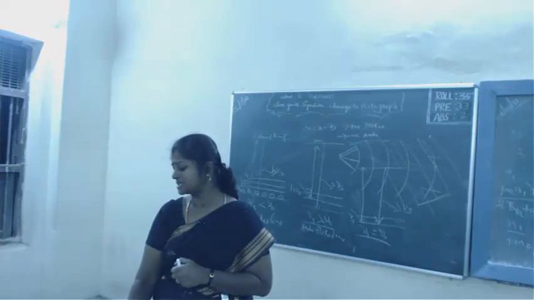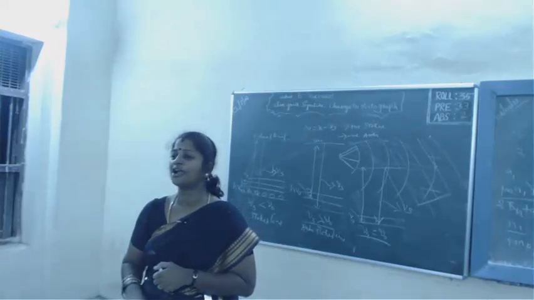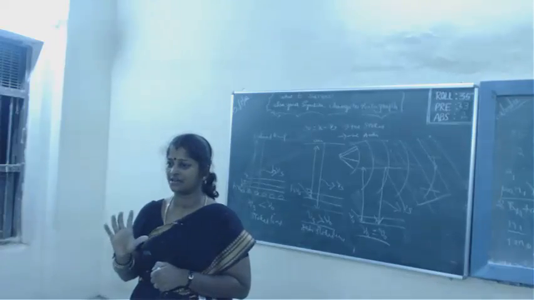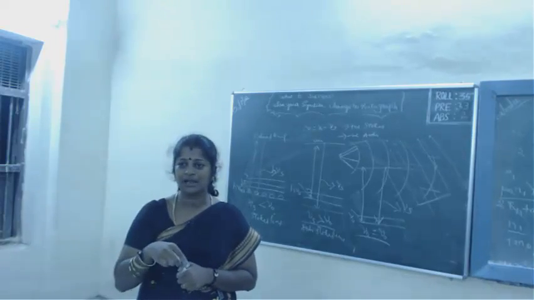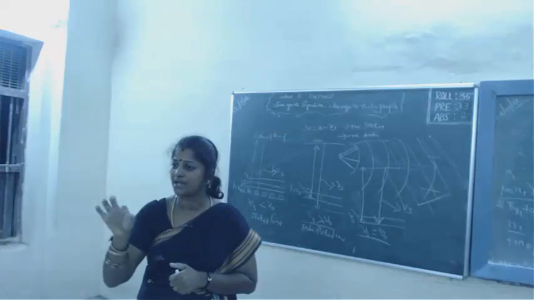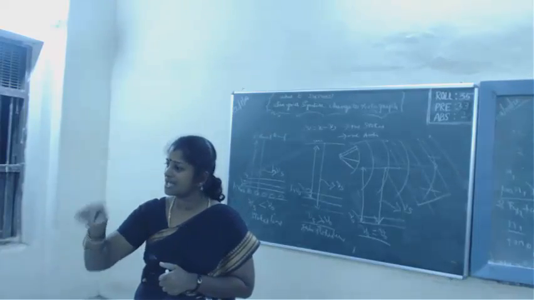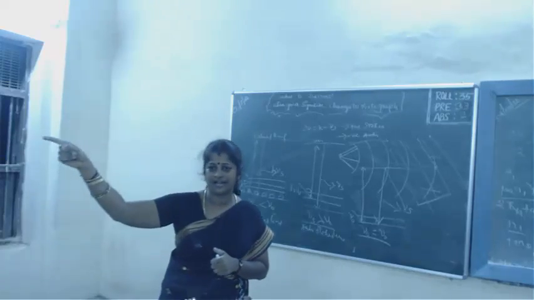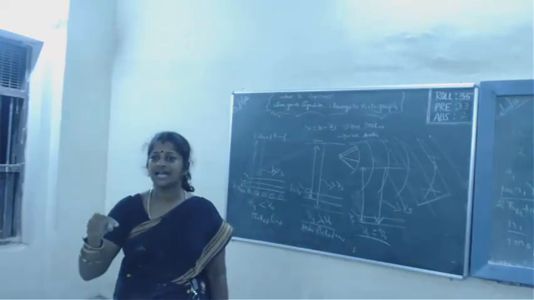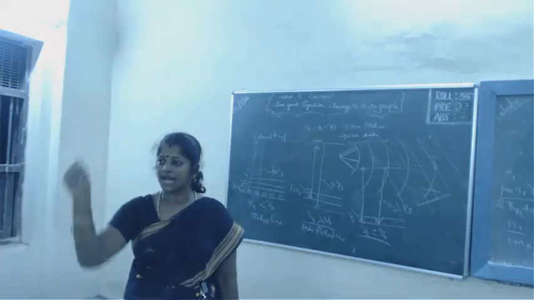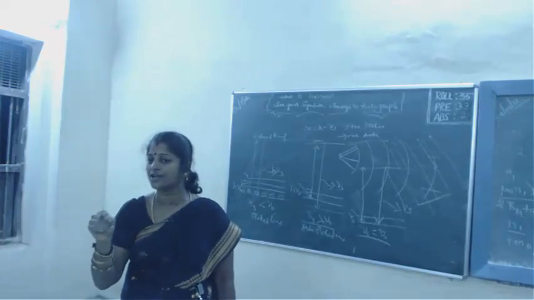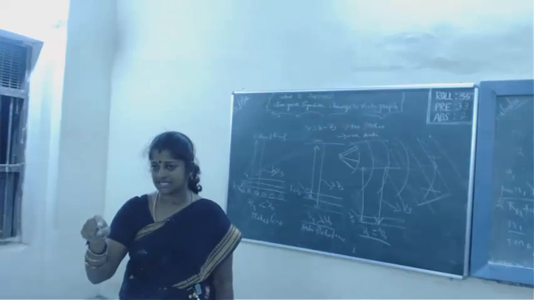So according to Huygens principle, each point on the primary wavefront acts as the source for the secondary wavefront. I get a first ripple and each point on the first ripple will become the source for the secondary wavelets. From there only secondary wavelets will arise, is it not? So in light, each point on the primary wavefront, that is the first ripple, acts as the source for the secondary wavelets.